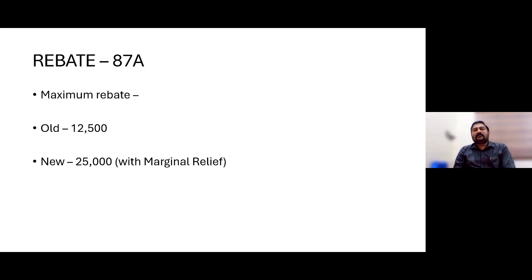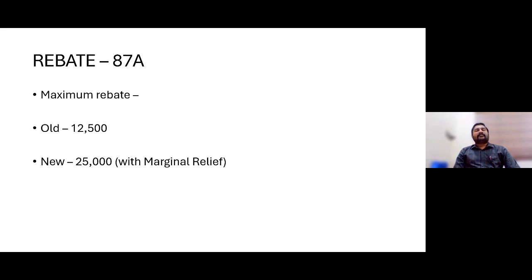Then the 87A rebate, as I was mentioning: in the old regime, the maximum rebate eligible would be 12,500 only. But if you go for the new regime, definitely yes, you are going to get that 25,000. Apart from this 25,000, are only those salaried persons with 7 lakh benefited?